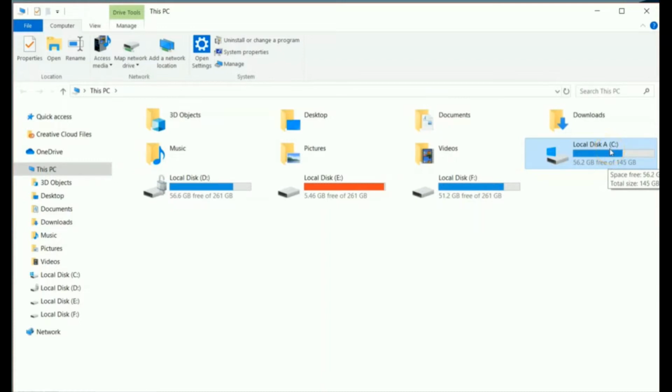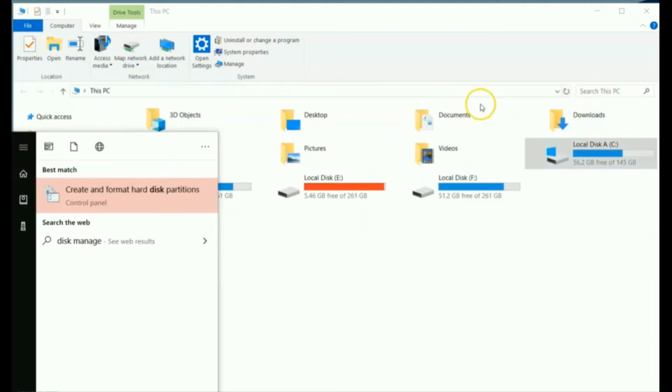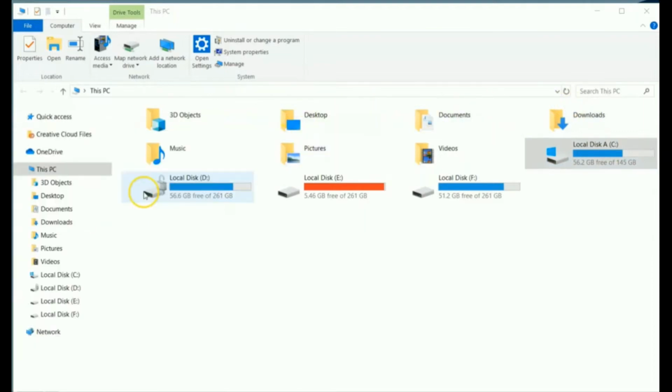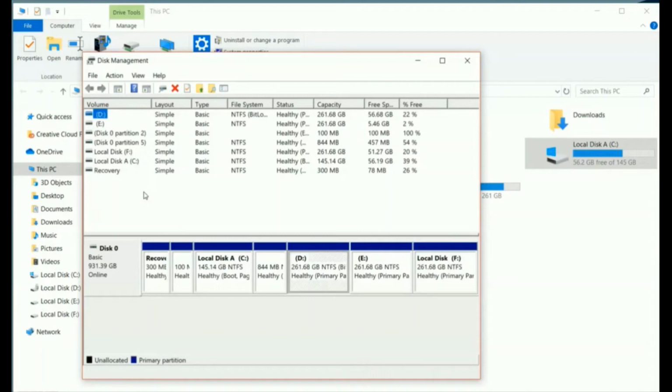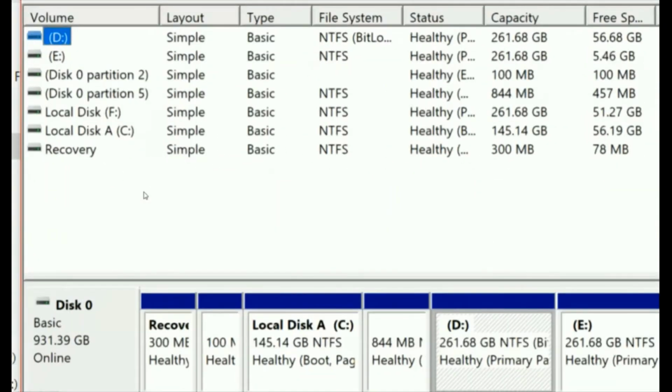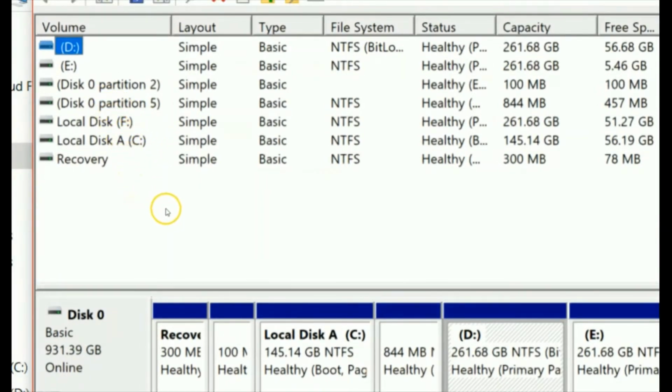Okay, now operation number 2. Let's try one more way. Go to the start menu and type disk management, and click on the disk management option. Now I am trying to rename the same local disk C using the disk management properties. You can see the number of volumes available here.